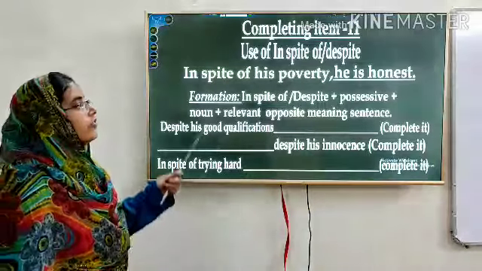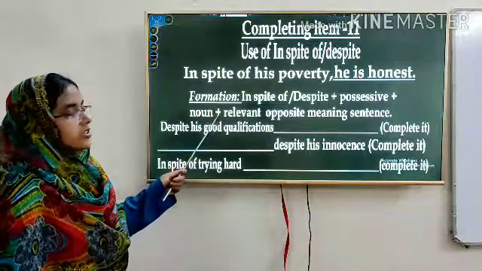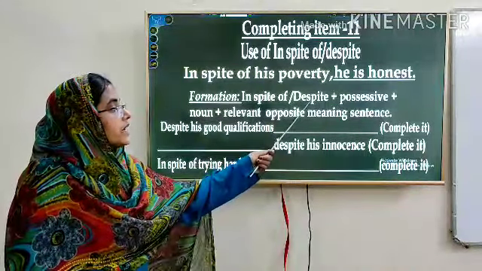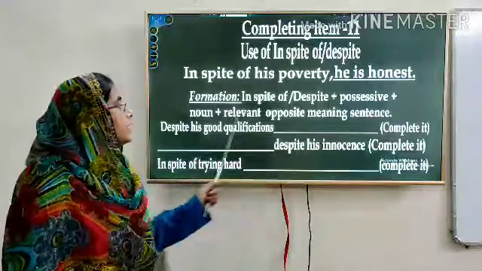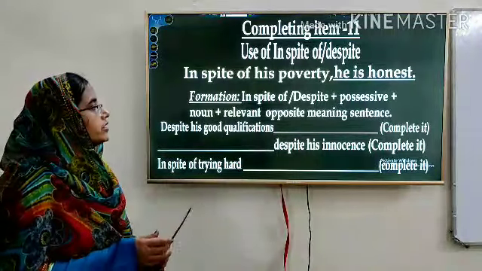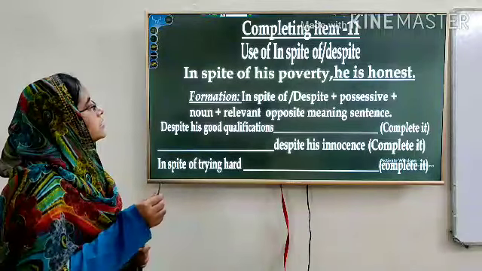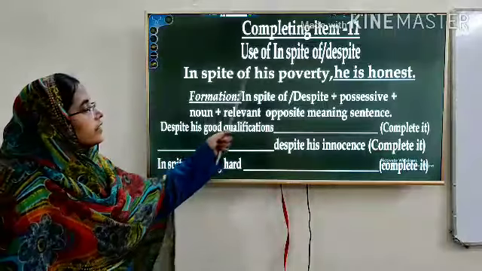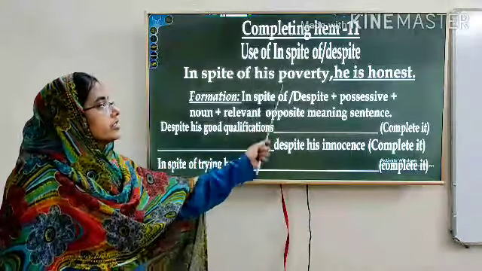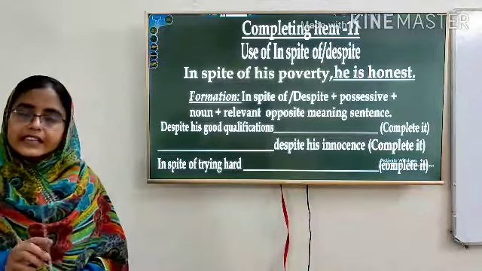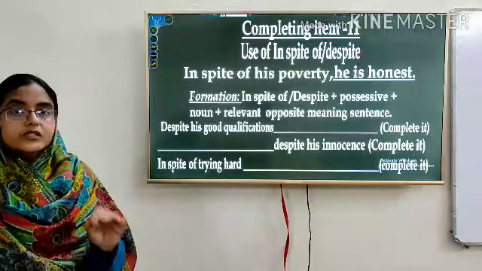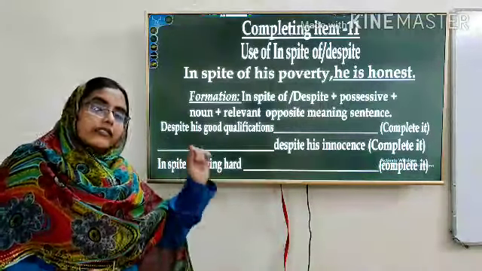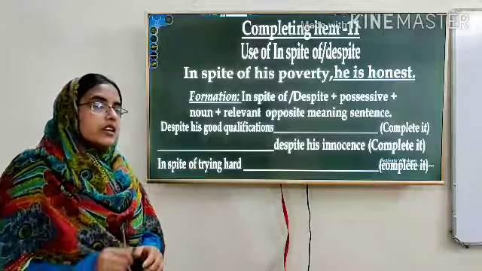In spite of. First of all we should see the formation. In spite of or despite, possessive form, and noun plus a relevant opposite meaning sentence. In English, if we use any possessive form in any sentence, then after the possessive we should use a noun.